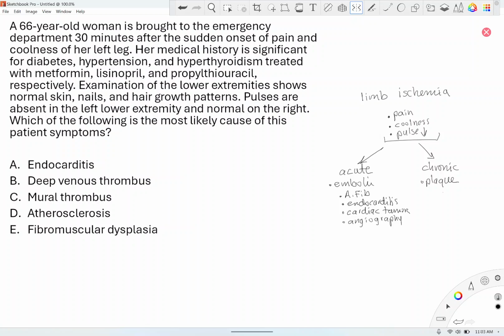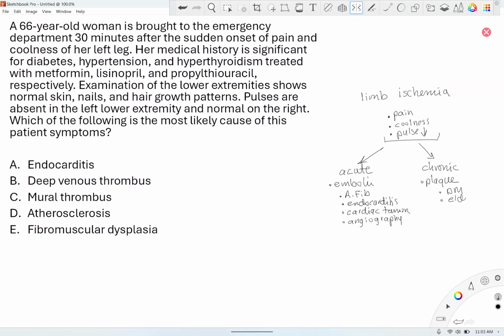Okay, risk factors for plaques are diabetes, elders, smoking, cholesterol, right? Alcohol, and hypertension.